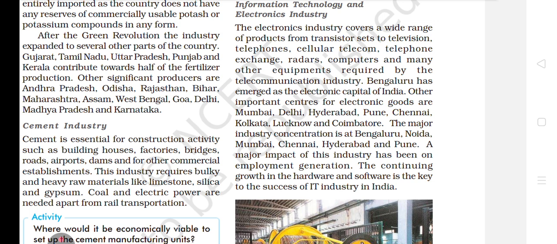A major impact of this industry has been on employment generation. Very important, very important. Why? The continuing growth in hardware and software is the key to the success of the IT industry in India. Okay.